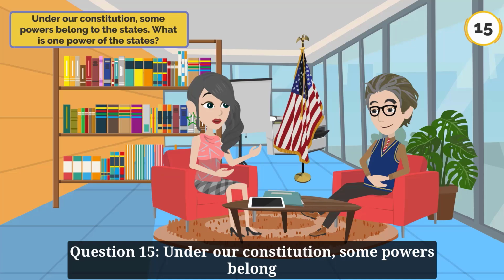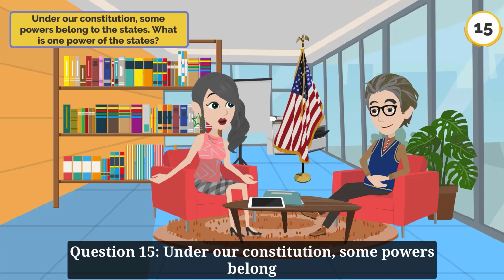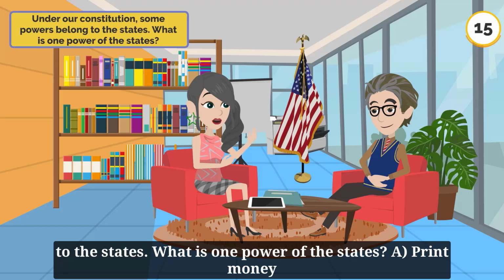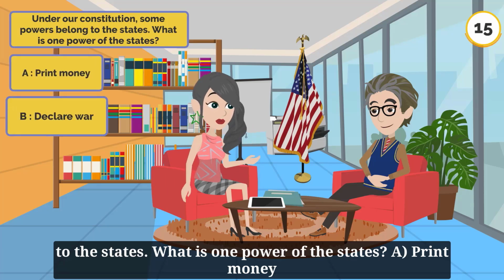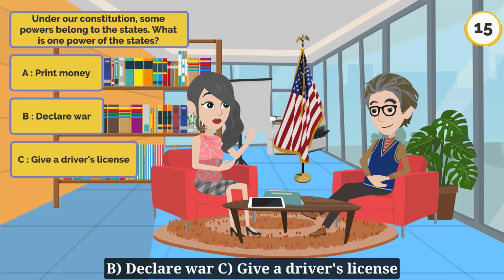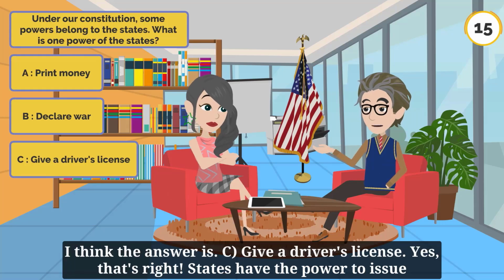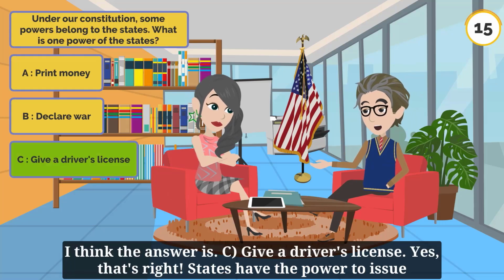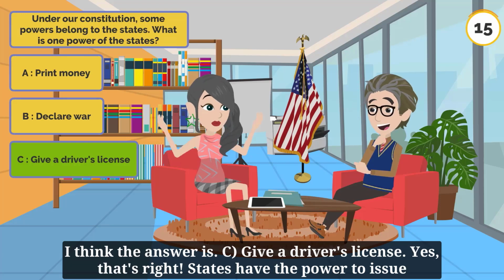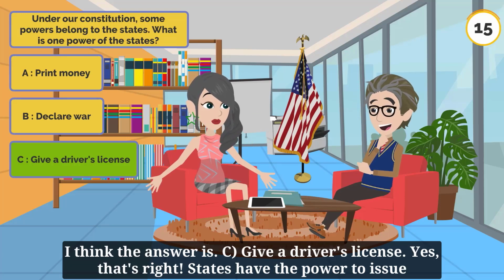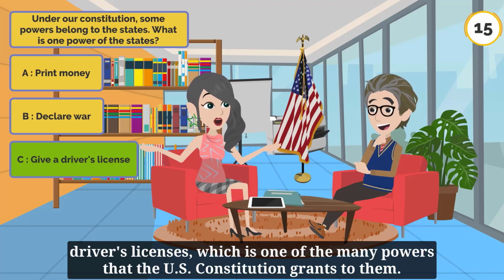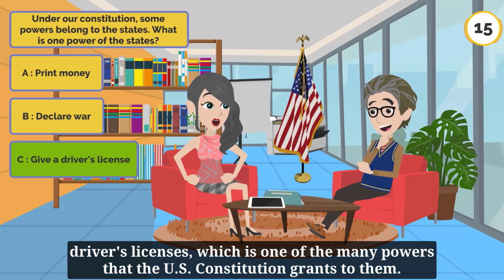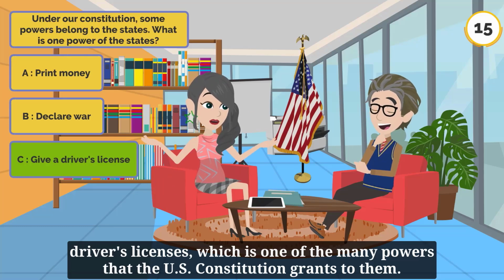Question 15. Under our Constitution, some powers belong to the states. What is one power of the states? A. Print money. B. Declare war. C. Give a driver's license. I think the answer is C. Give a driver's license. Yes, that's right. States have the power to issue driver's licenses, which is one of the many powers that the U.S. Constitution grants to them.